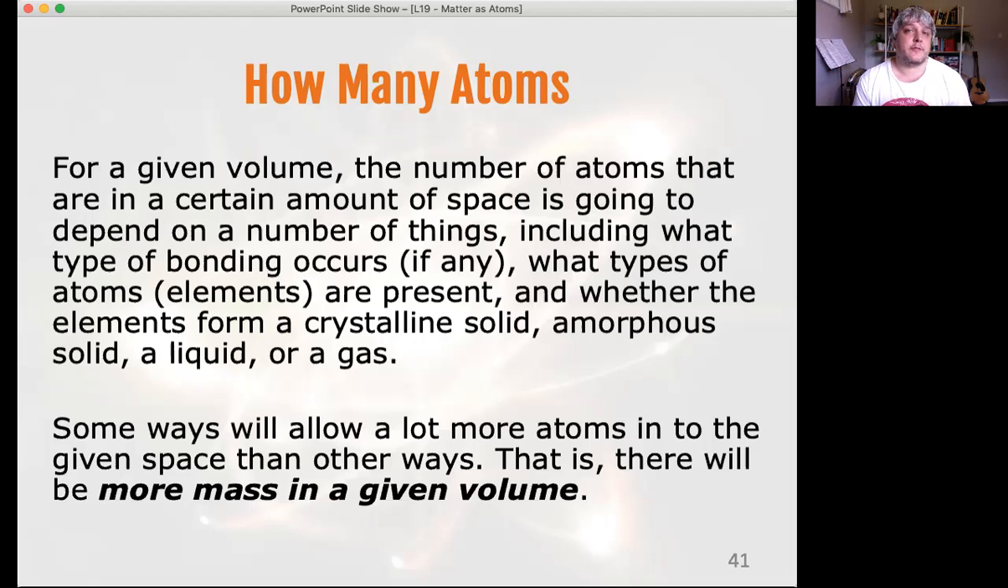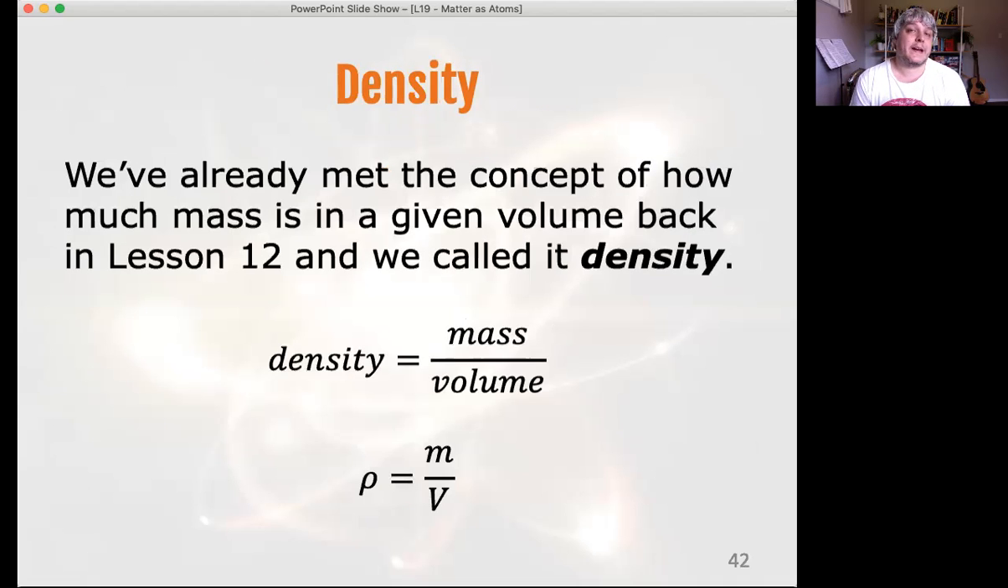If the elements form an organized, regular structure, then you might fit a certain amount into a given volume. If you had an amorphous structure, or a liquid or a gas, you might be able to pack a different amount of atoms into that given volume. So the density, how much mass is in a given volume, is going to depend on what the atoms are, what the elements are, and how you pack them in: in a crystalline structure, an amorphous structure, a liquid, or a gas. As I said, we've already met density. We met it back in lesson 12, I believe, and it is just the mass over the volume, so M over V.